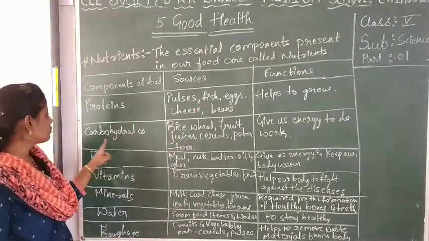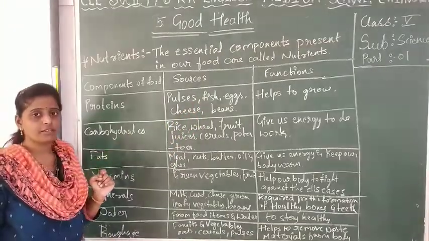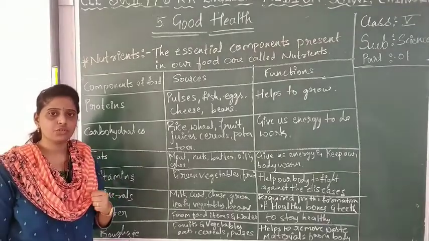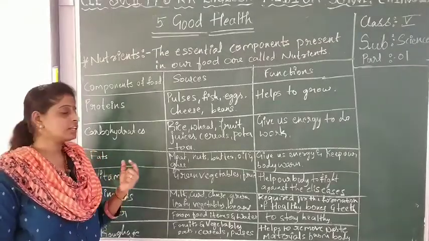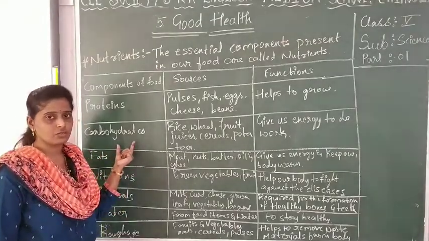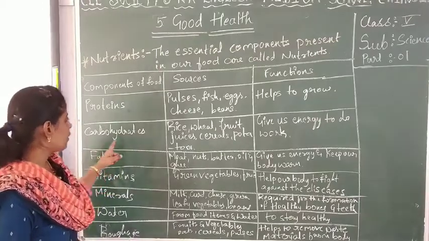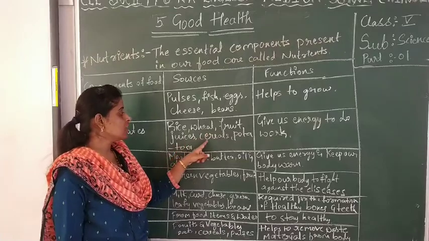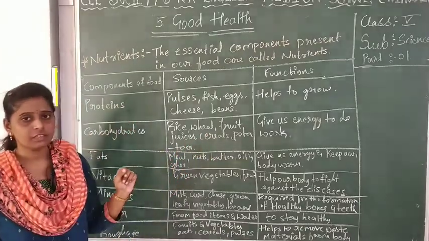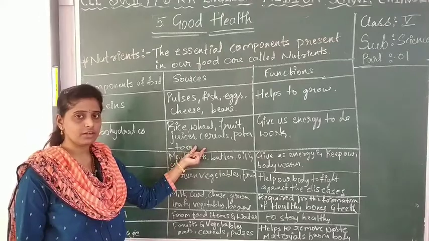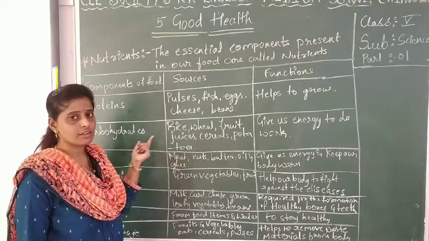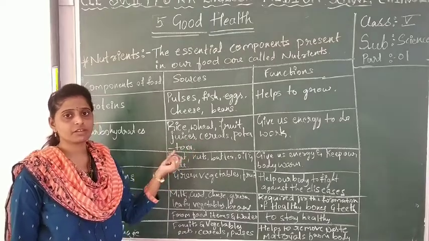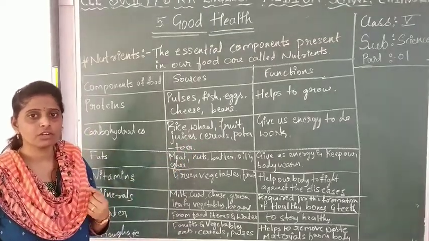Next nutrient, carbohydrates. Carbohydrates are the biggest portion of our diet. Whatever food we are having, most of it should contain carbohydrates. Carbohydrate is present in rice, wheat, fruit juices, cereals, and potatoes. We have to have carbohydrates more because carbohydrate is the biggest portion of our regular diet.